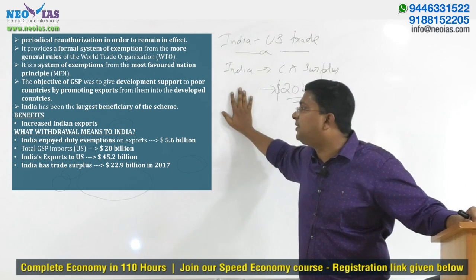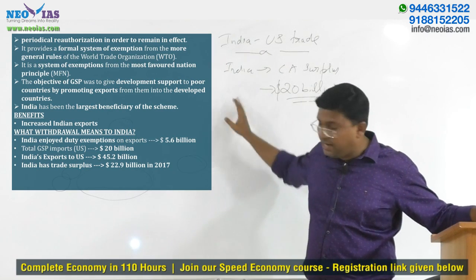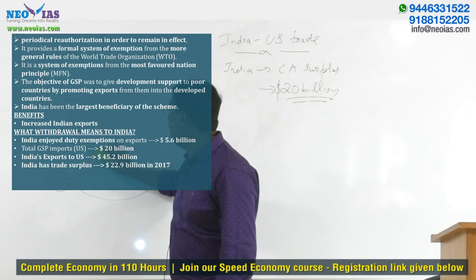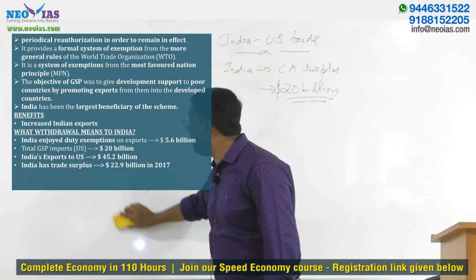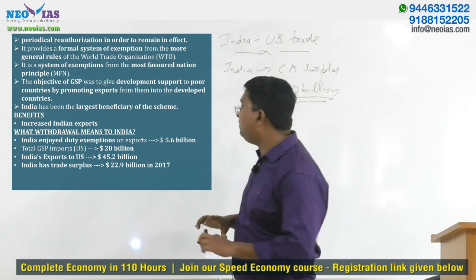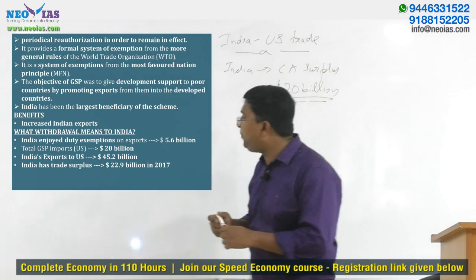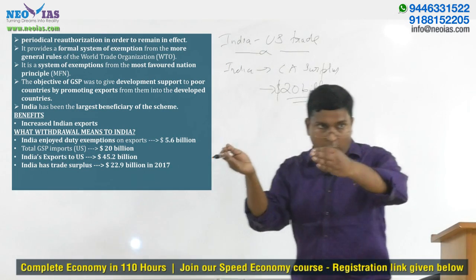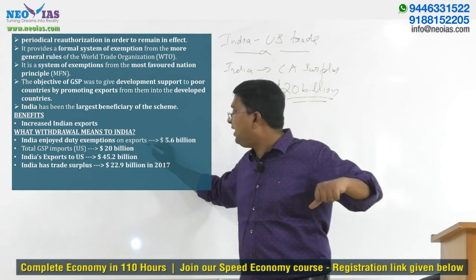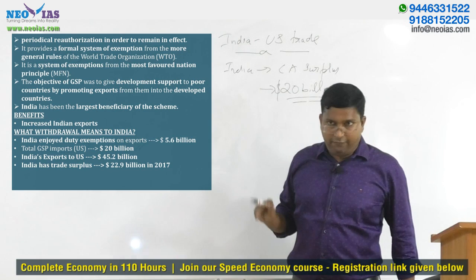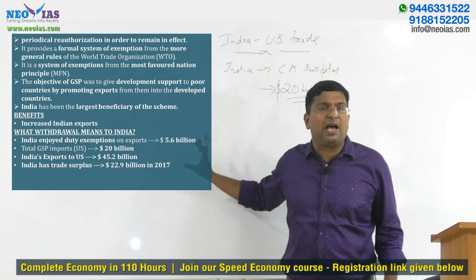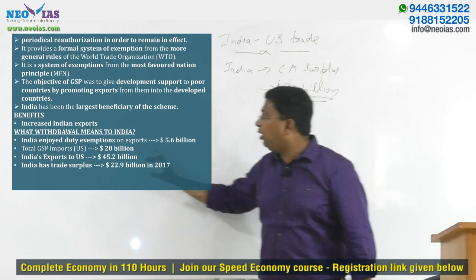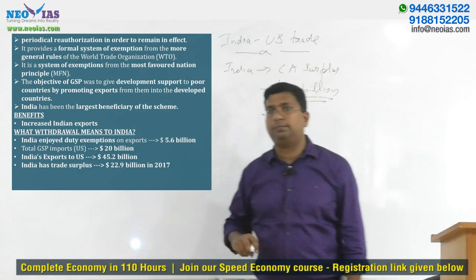And we already discussed India is the largest beneficiary. How is India the largest beneficiary? Again, factual information, but very important information. Presently, as per the latest data, the total GSP imports to the US, the word is very important, under this scheme, is coming to around, it's not there in the material, please write down, the total GSP imports is around 20 billion. They will not ask you the exact figure, but if you have an idea, you can answer it.